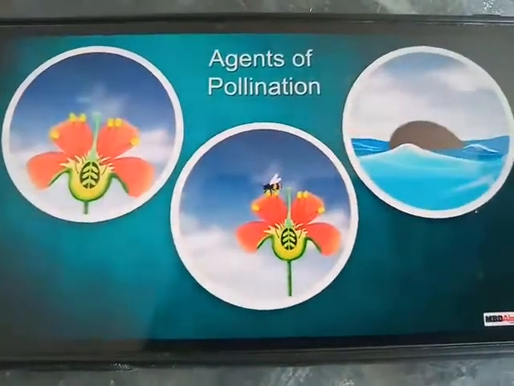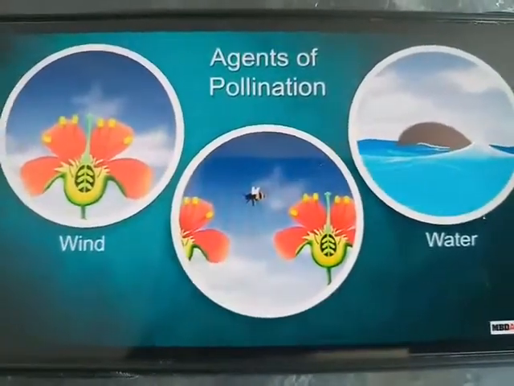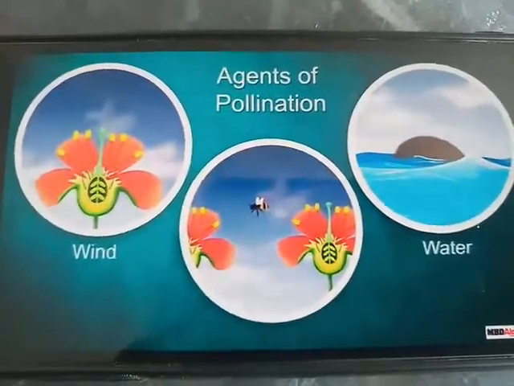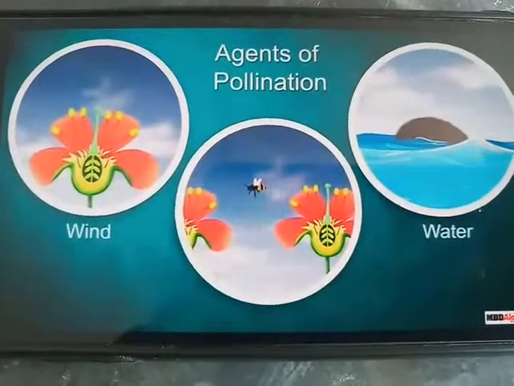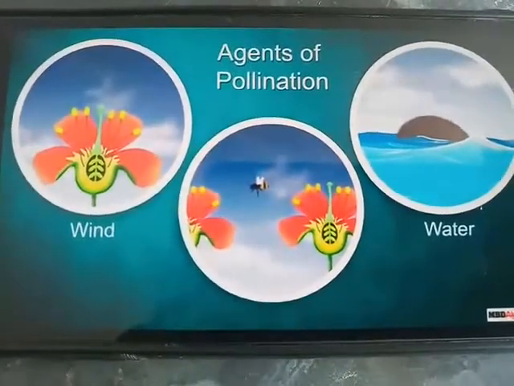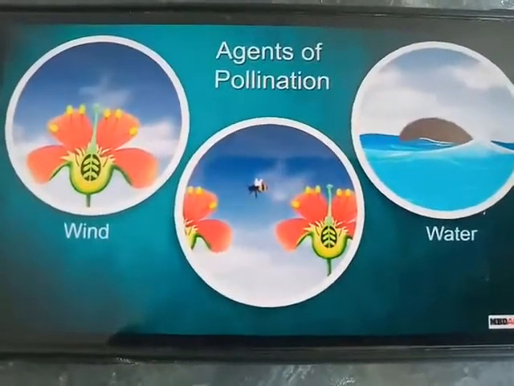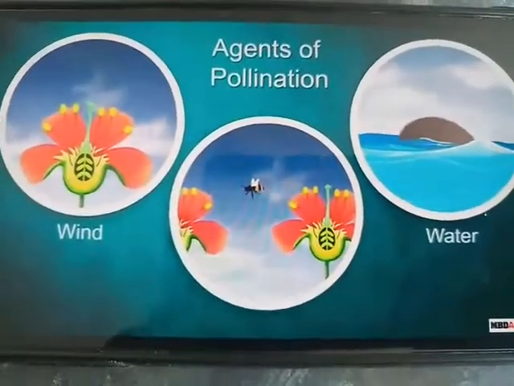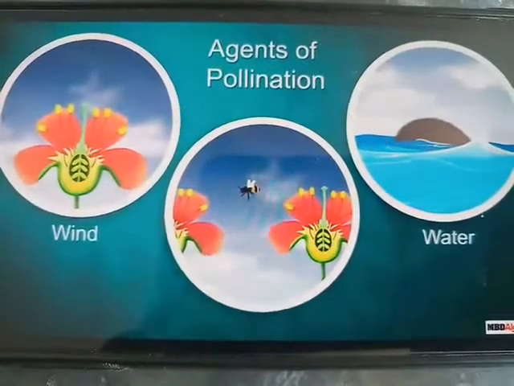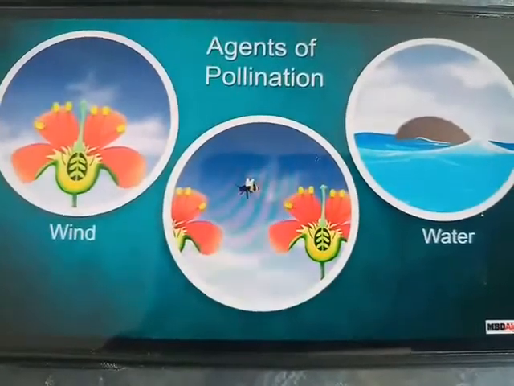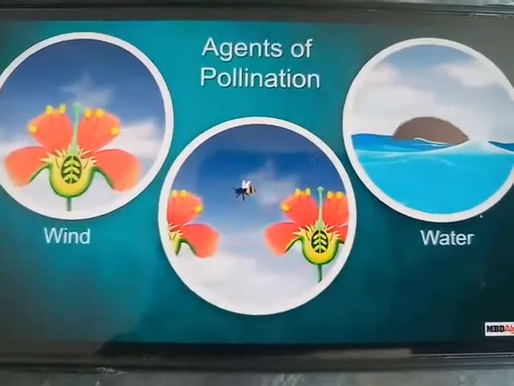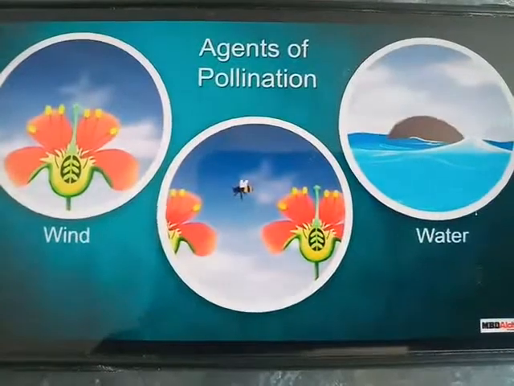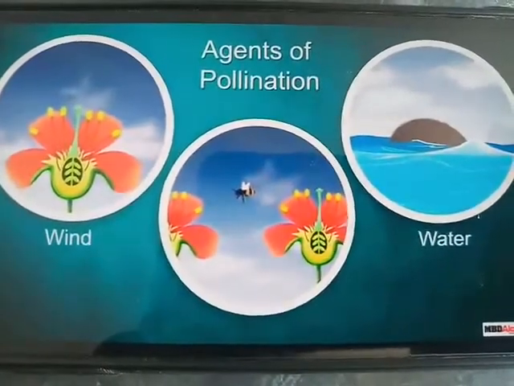The agents which help in pollination are wind, insects and water. These agents help transfer the pollen grains from the anther of a flower to the stigma of the same flower or another flower. It is called pollination. If it takes place within the same flower, it is called self-pollination. If it takes place between two different flowers of the same plant or other plants, it is cross-pollination.